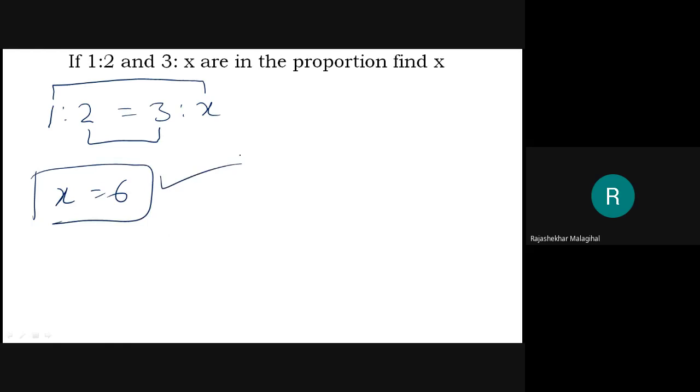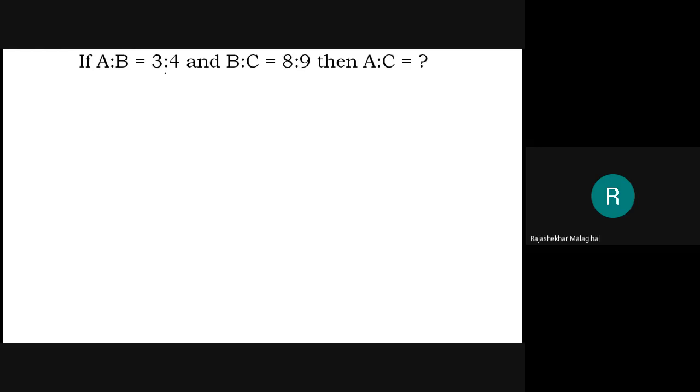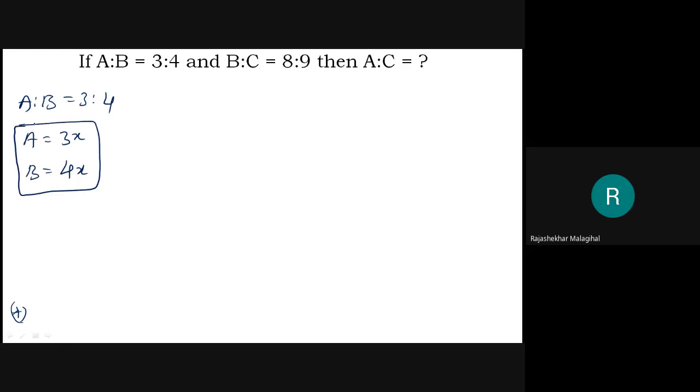Right? Next question. A is to B is 3:4 and B is to C is 8:9. Then A is to C is what? Okay, very important. Here we'll make one note. First, I will go solving by my first method, converting into a meaningful equation. It is said that A is to B equal to 3:4. Then I will write it as A equal to 3x and B equal to 4x. Yes, the rules can help me to write it like this.